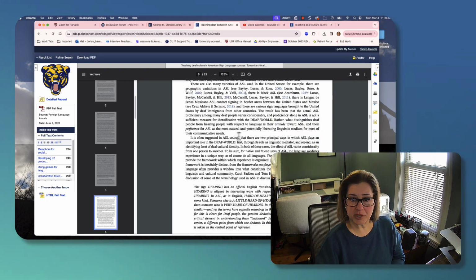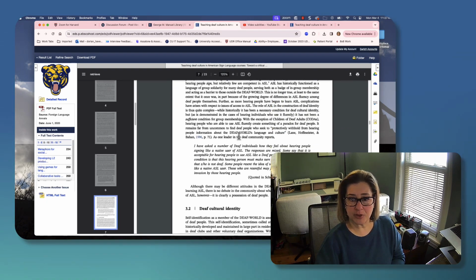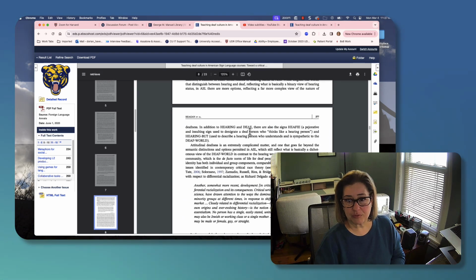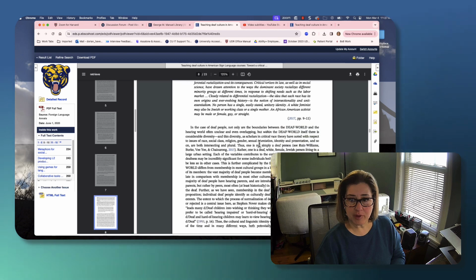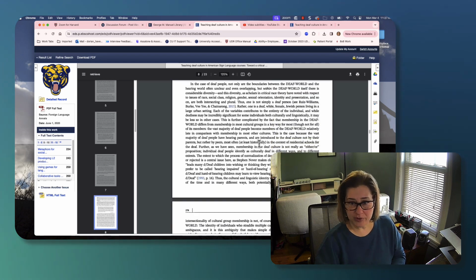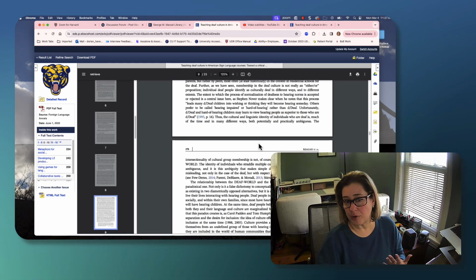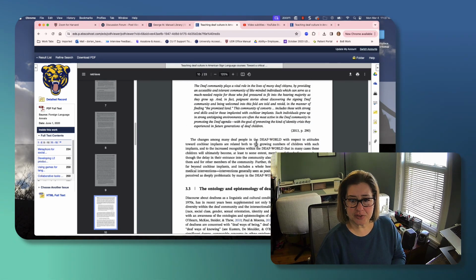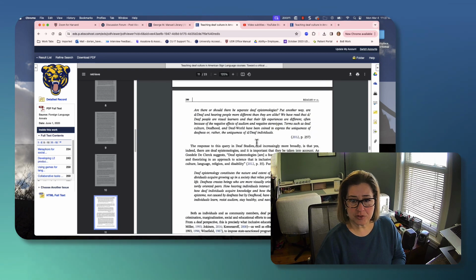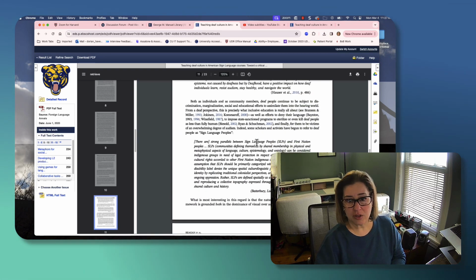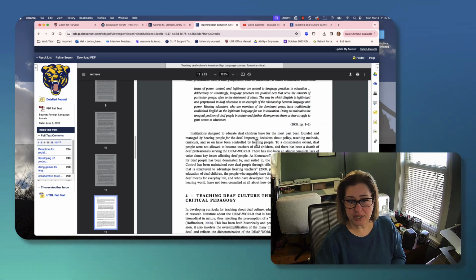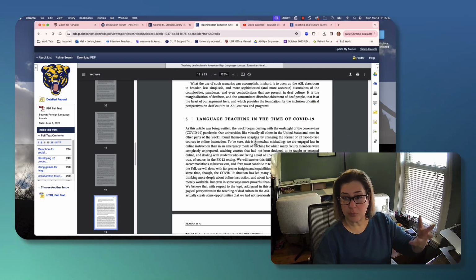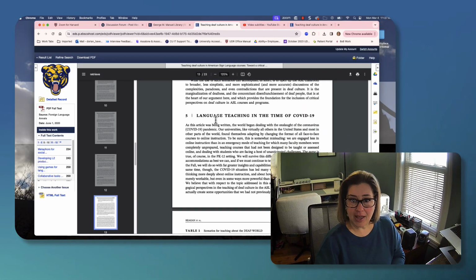So you can see that they're splitting their topics, they're introducing them, they're adding research for each one. Deaf cultural identity. Now, we're certainly not reading every word, but even as we're skimming, we have a pretty good sense of the different points that the authors are trying to make and how they're making their argument. Now, once the authors are done setting the stage, then usually they're going to identify a problem or really get to the heart of the conversation, and they're going to offer a solution or a next step, or here's what we should do. They're adding different parts.